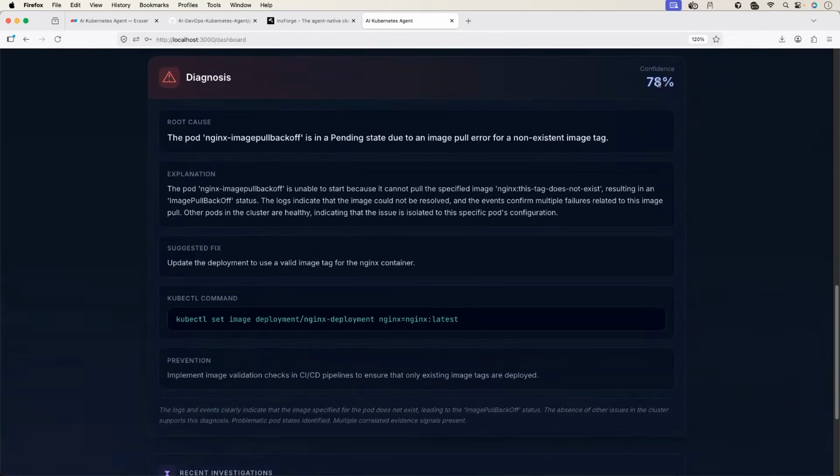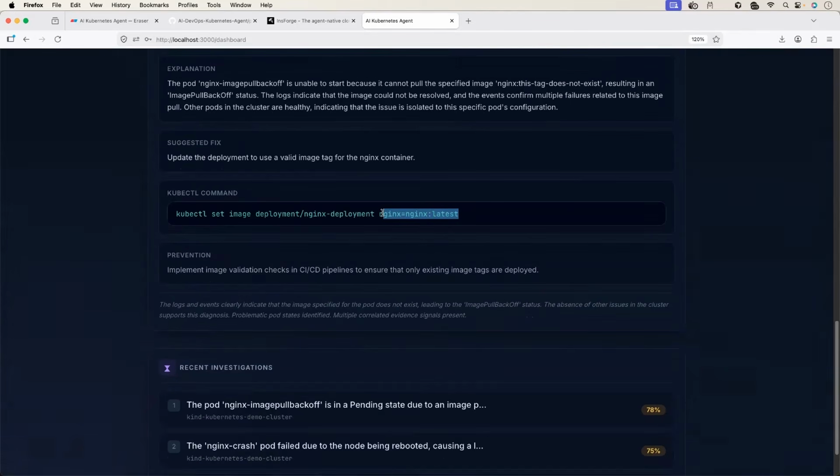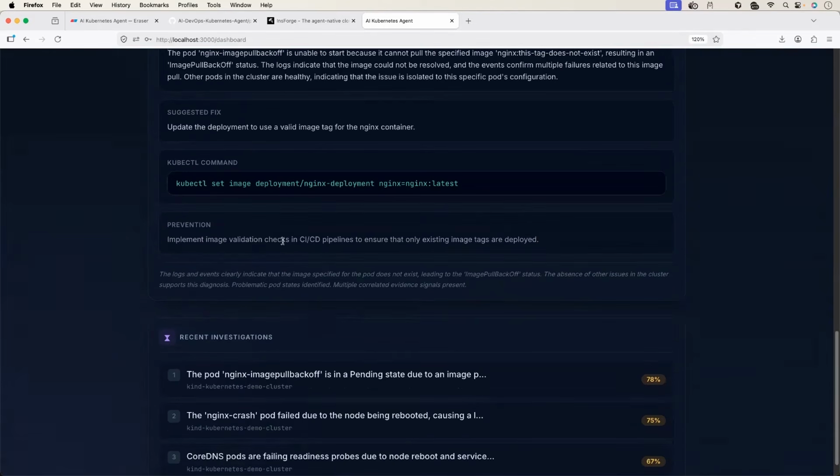There is a reason for it. Why is it not 100%? Because there is a possibility you might not want to use this image. Maybe your organization wants to use a different image. And it also says how you can prevent these issues in the future. Probably use CI/CD checks.